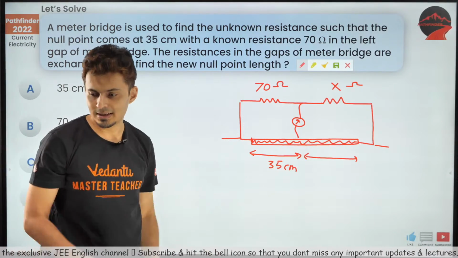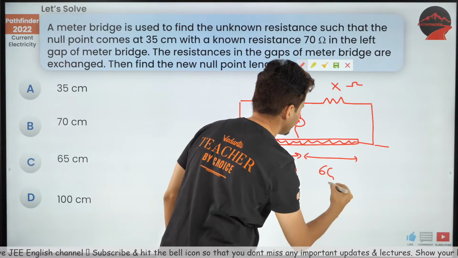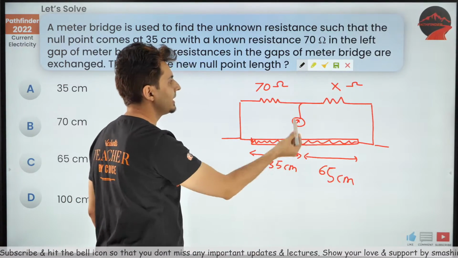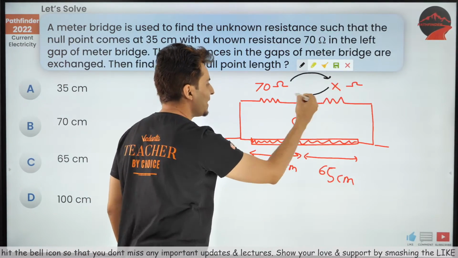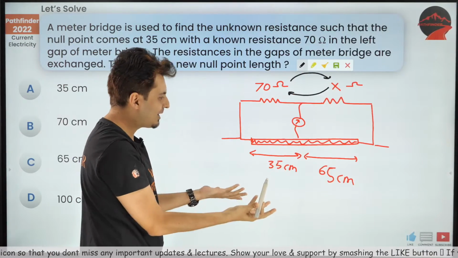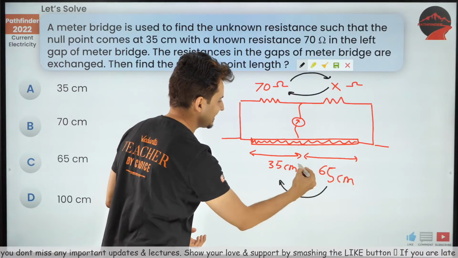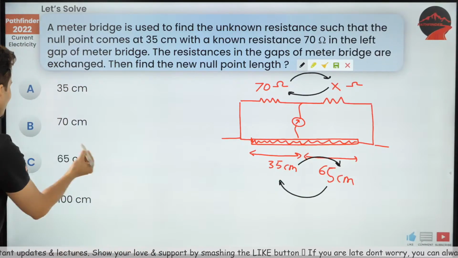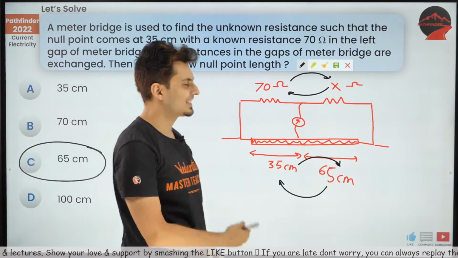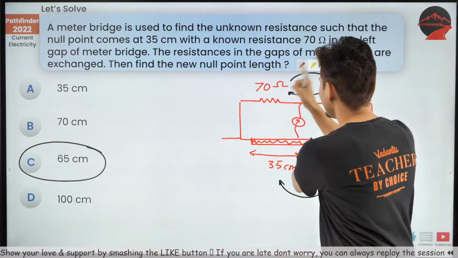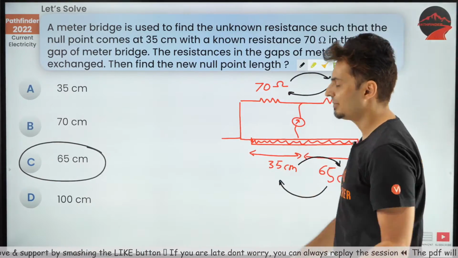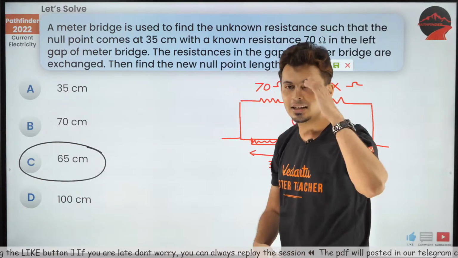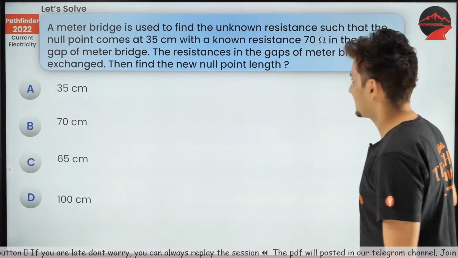Yeah, Kirthiran also said it, correct? 65 centimeters. Exactly. Now, logically speaking, if you take this here and if you take this here, what is going to happen? This 65 will come here, this 35 will go there. So the length that you will be measuring will obviously be 65 centimeters. That's it. You're just interchanging. The ratios are going to be the same. That's about it, guys. And that's the answer. Correct. Yeah, simple exchange. Unnecessarily you thought about it so much.